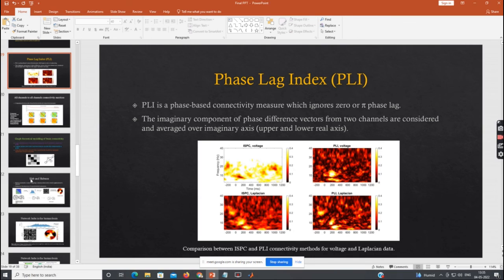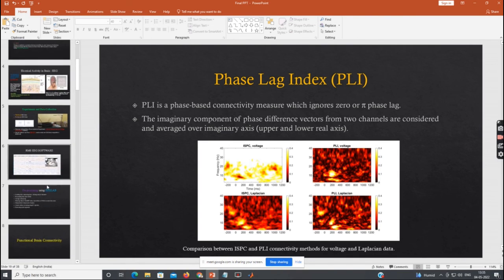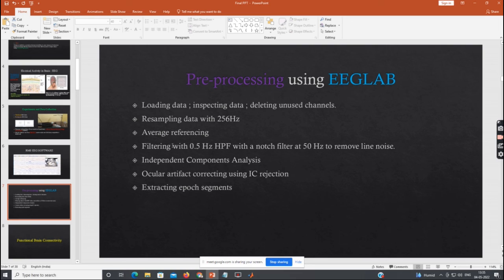Yes, sir. I have done many of these things using EEGLAB software. I filtered with a 0.5 Hz high pass filter, then removed line noise using a notch filter, then resampled, and did average referencing. In some data I did not do average referencing, because the data is noisy. And why do you use a notch filter here? To remove the line noise, because there is a lot of noise coming from the electrical line. In India, 50 Hz is the line noise. To remove it, I use a notch filter.